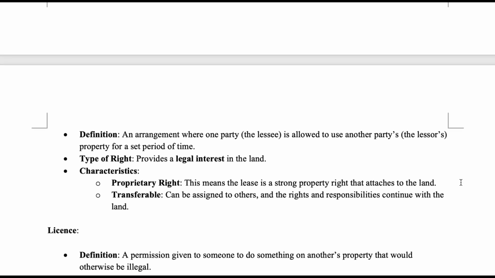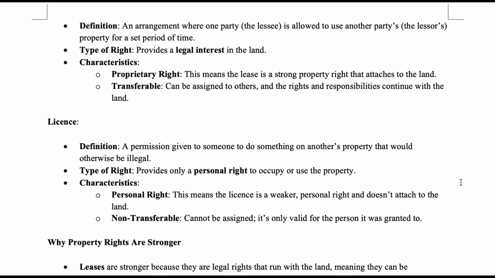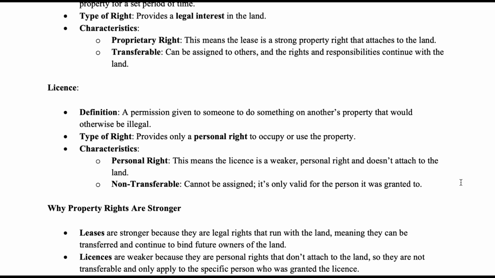License. Definition: a permission given to someone to do something on another's property that would otherwise be illegal. Type of right: provides only a personal right to occupy or use the property. Characteristics: personal right, meaning the license is a weaker, personal right that doesn't attach to the land. Non-transferable: it cannot be assigned. It's only valid for the person it was granted to.